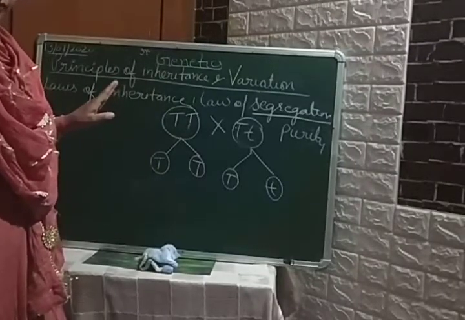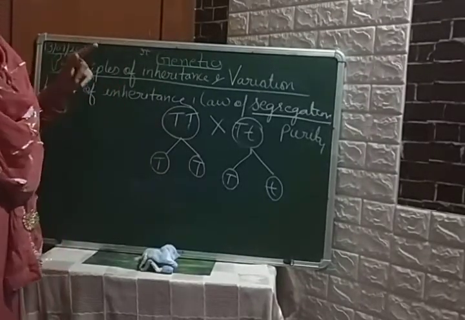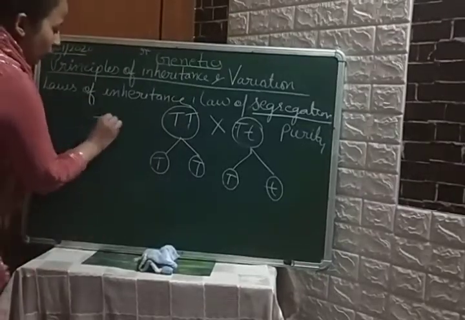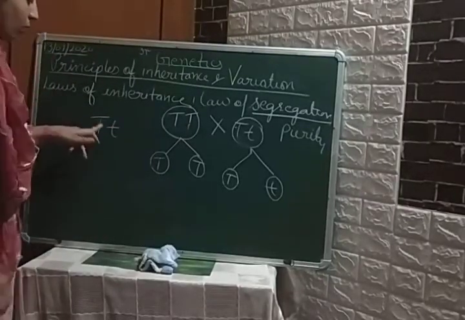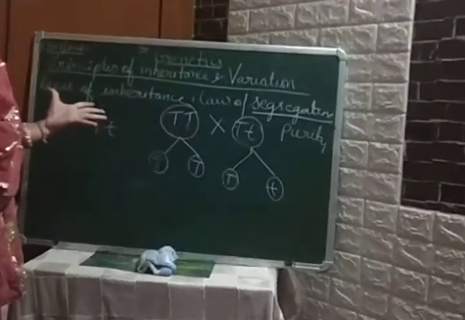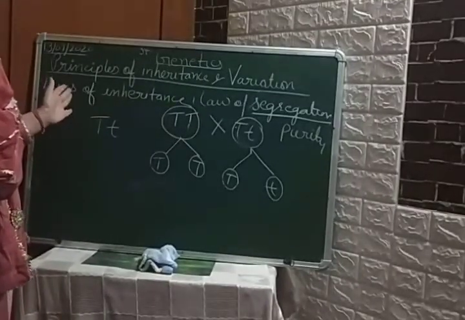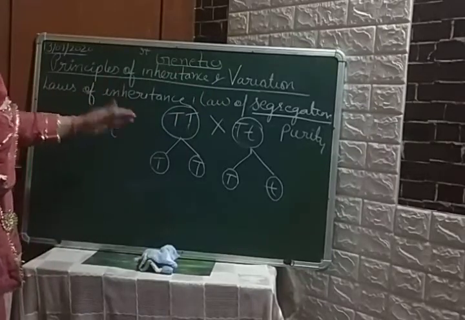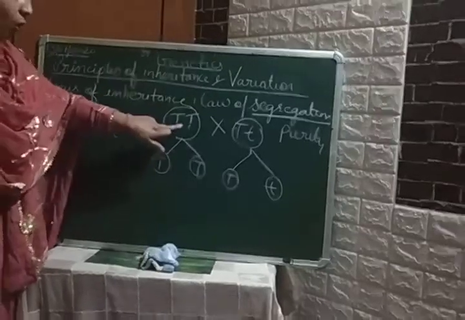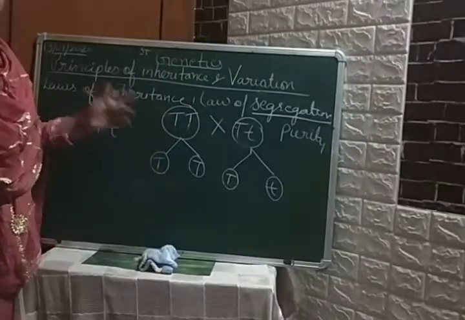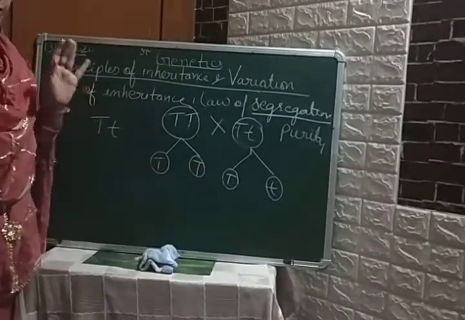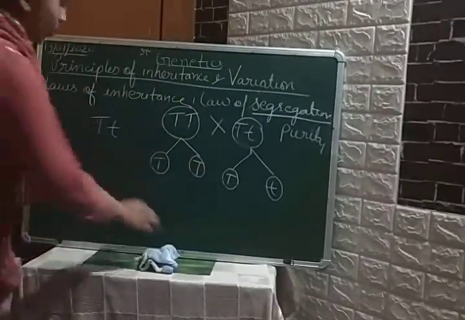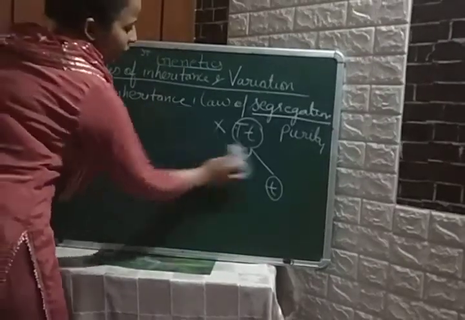Got it? Okay, in case of the law of dominance, I have just told you that out of two alleles, only one will be able to express itself, and that is known as dominance. And in case of the law of segregation, I am telling you that when gametes form, the alleles of a pair will segregate from each other during gamete formation. I hope you are getting it. Don't get confused, okay?